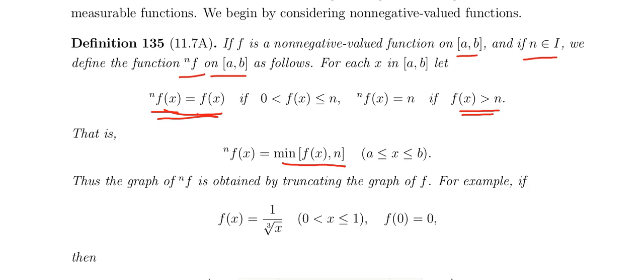So the graph of nf is obtained by truncating the graph of f. For example, let f of x equal 1 by cube root of x for x in 0 to 1, and f of 0 equals 0. That is a function defined on 0 to 1.